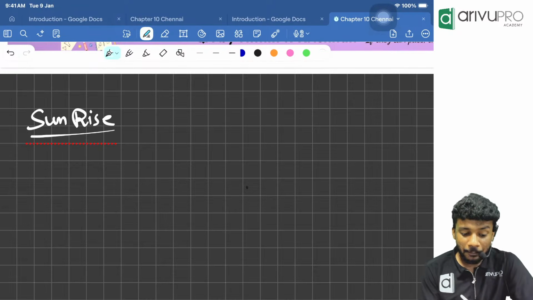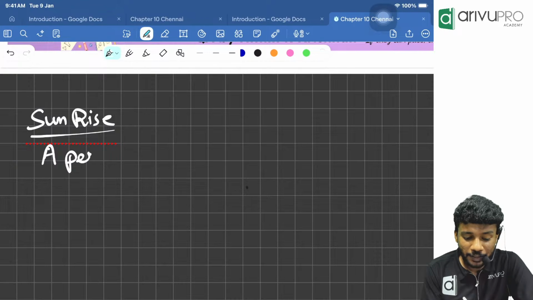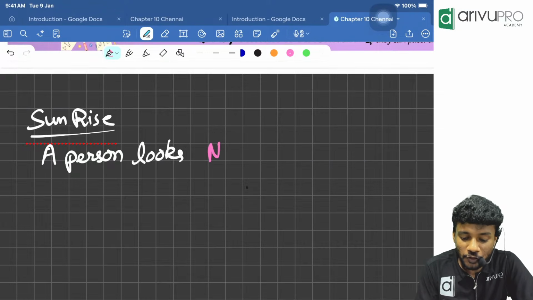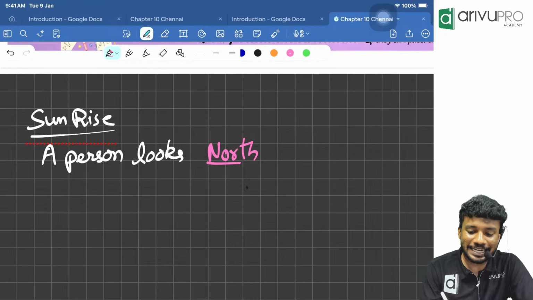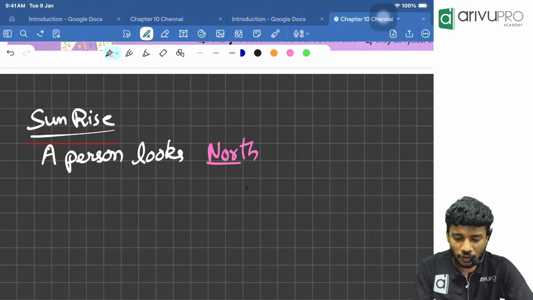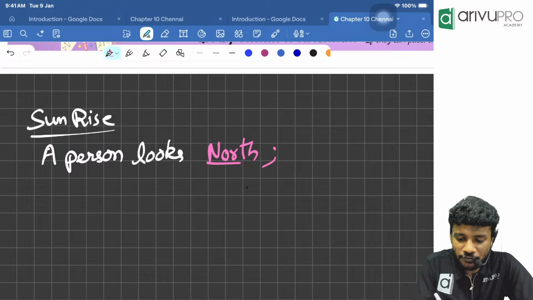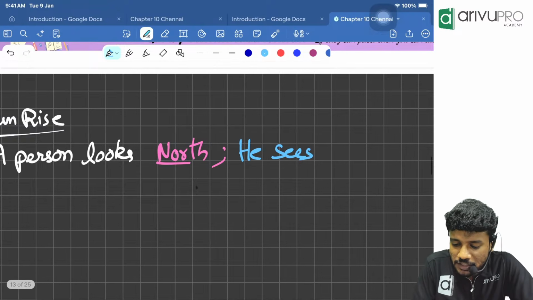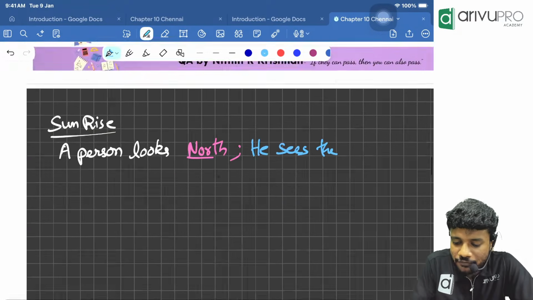Okay. First we are going to think about a person who looks north. A person is looking in the north direction. Then whenever it is sunrise and the person looks north, for example, I will write it as: he sees the shadow on the left hand side.